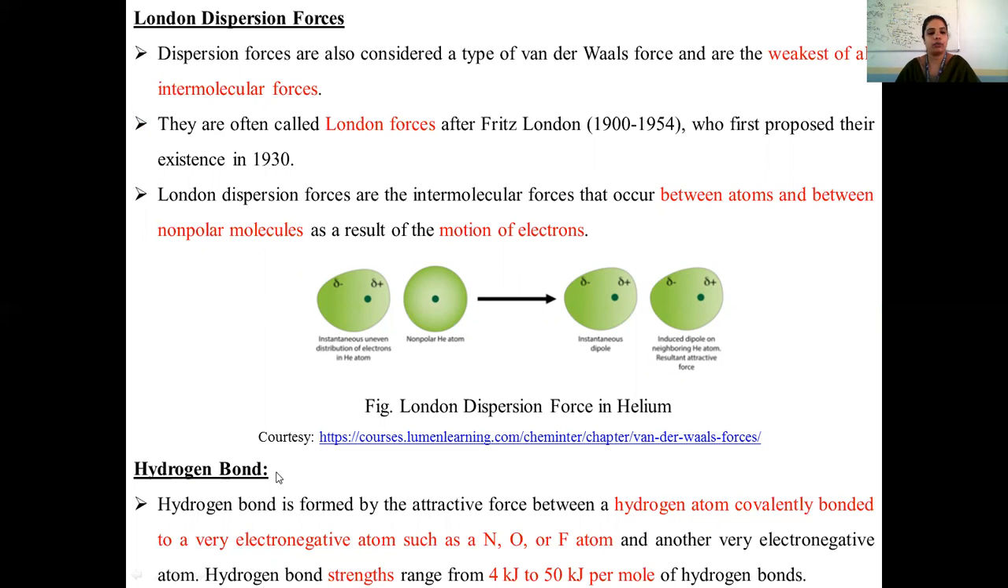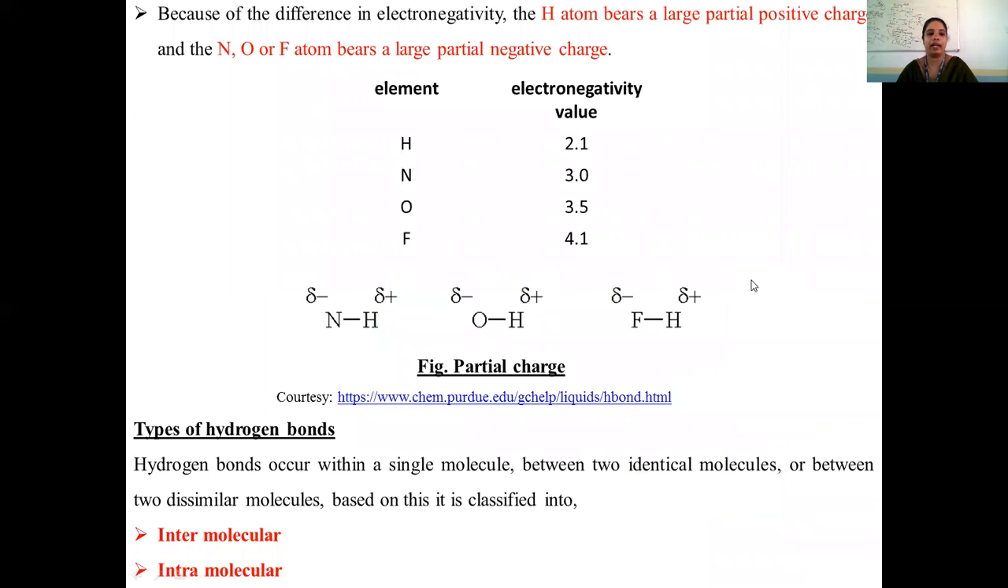And the hydrogen bond is also a non-covalent interaction. The hydrogen bond is formed between a hydrogen atom, which is covalently linked to an electronegative atom, and another electronegative atom. If such a bond is formed, you call it a hydrogen bond, and the strength of the hydrogen bond ranges from 4 kilojoules to 50 kilojoules per mole. It depends on which kind of electronegative atom is involved in the formation of the hydrogen bond.